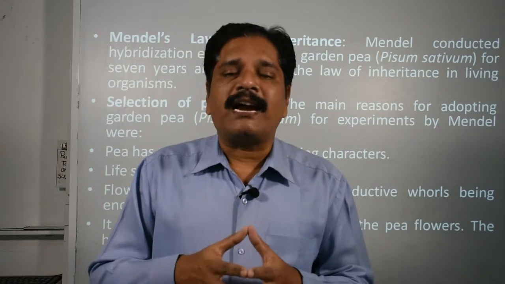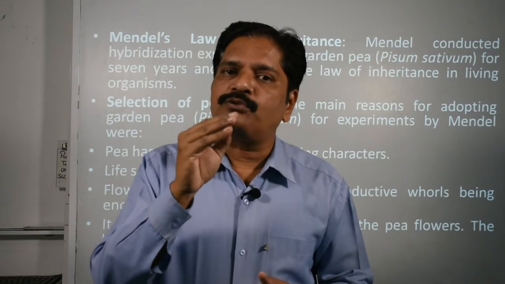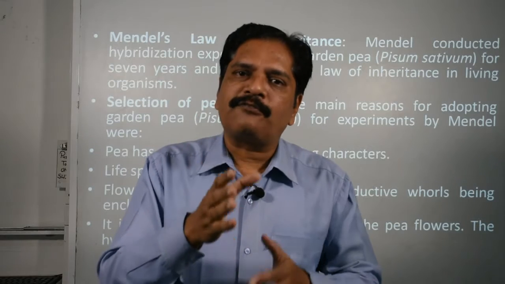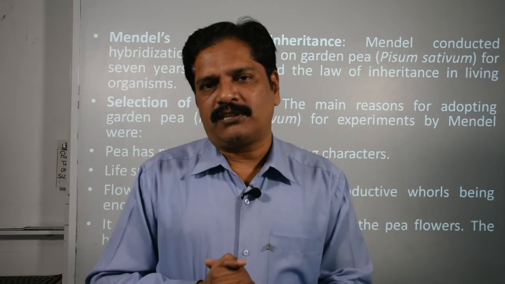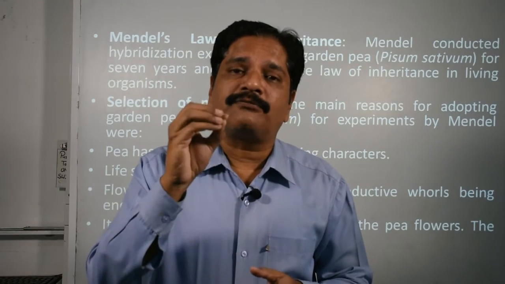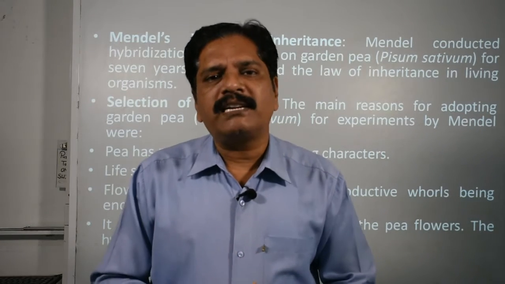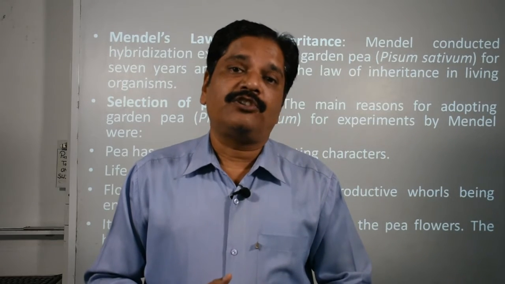He concluded that something inside the organism is responsible for carrying this character from one generation to the next generation, right? And he named this feature a factor. And nowadays in modern genetics, we call this factor a gene.